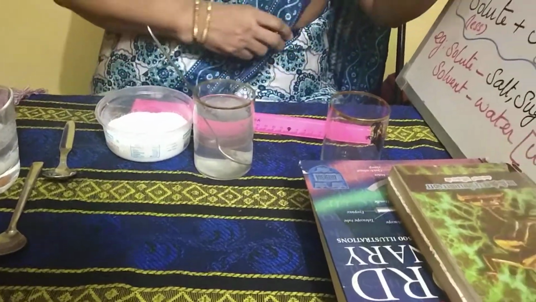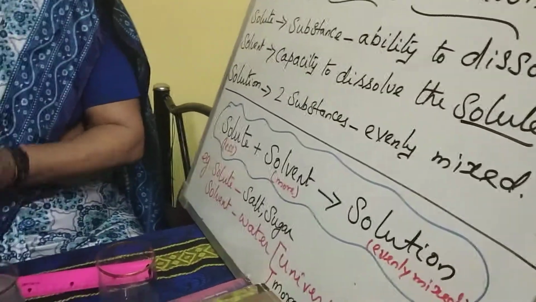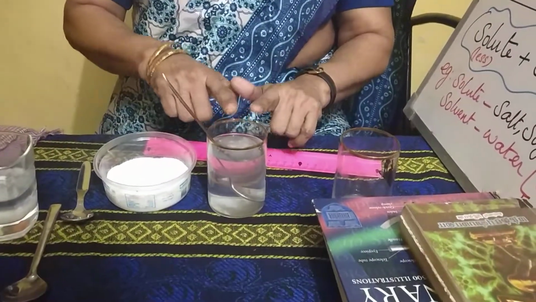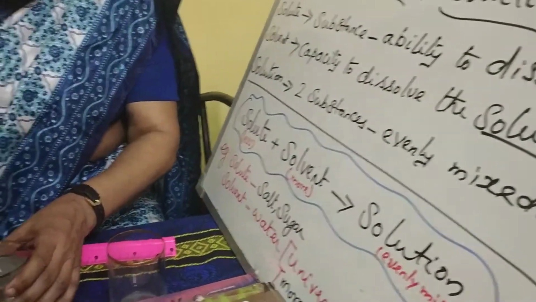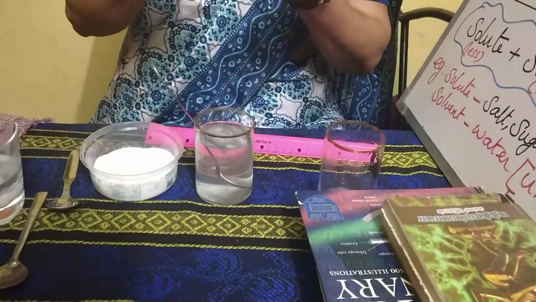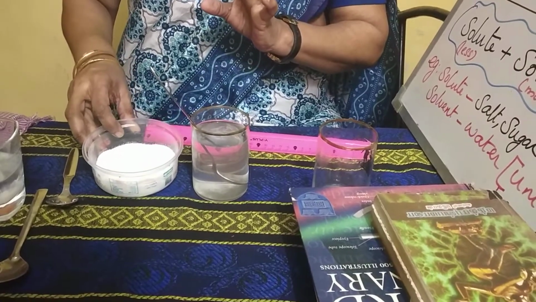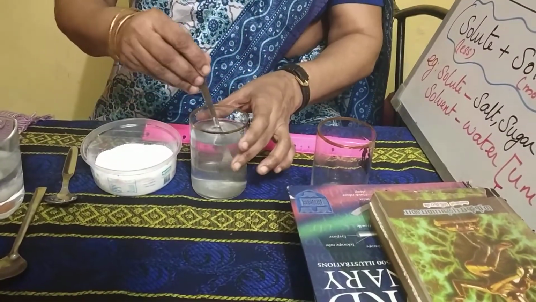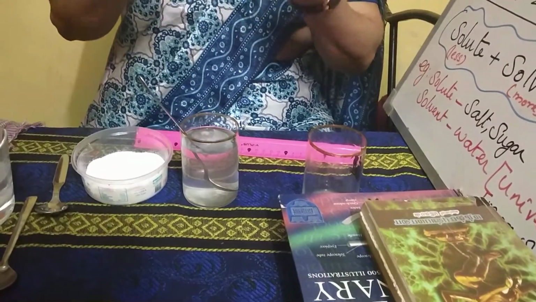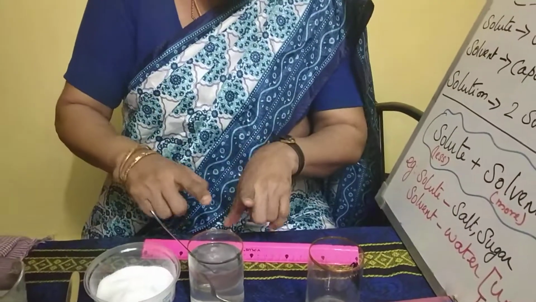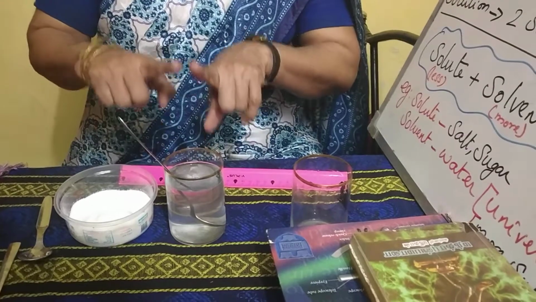Now the solute has the ability to dissolve in the liquid. At the same time, we come to the term solvent. What does it mean? The solvent, the water, has the ability to dissolve the solute. Is it clear? This liquid, water, has the ability, the capacity, the power to dissolve. At that time this water is said to be solvent.